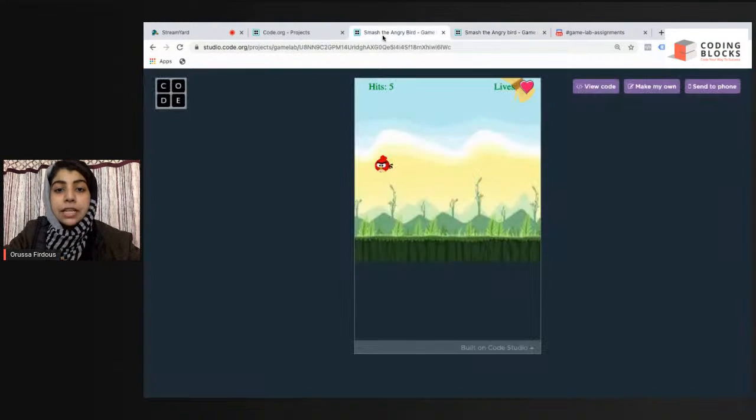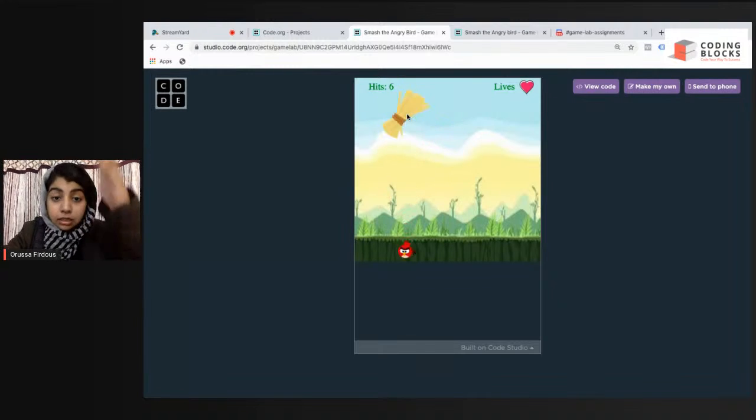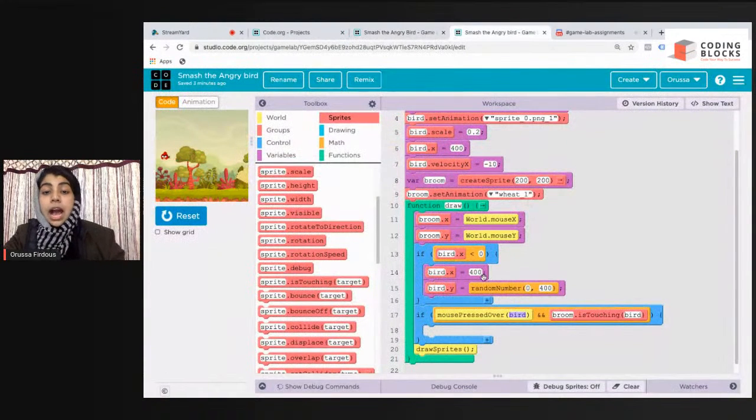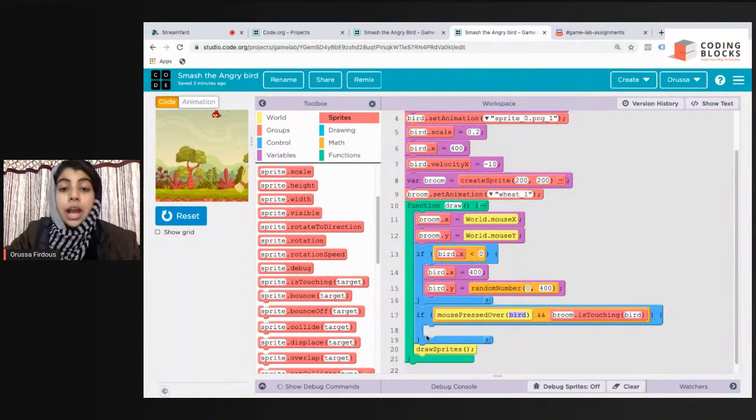See, if I smash the Angry Bird here, I can see it. The Angry Bird stops moving in the X direction, but now starts moving in the Y direction. So what am I going to do? I am going to attach these conditions, so it should appear moving down. So we'll make it first.